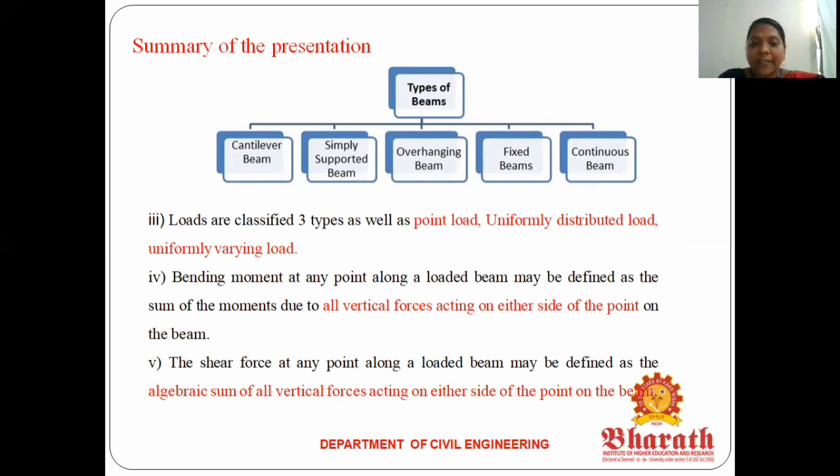Next is the shear force. The shear force at any point along the length of the beam may be defined as the algebraic sum of all the vertical forces on either one side of the point. For the bending moment we calculate moments; for the shear force we calculate forces. So that is the difference between bending moment and shear force. Okay, thank you.